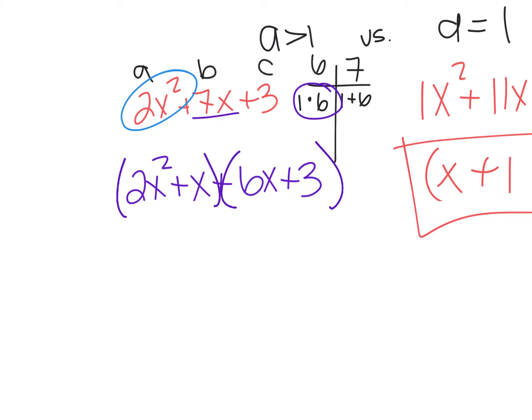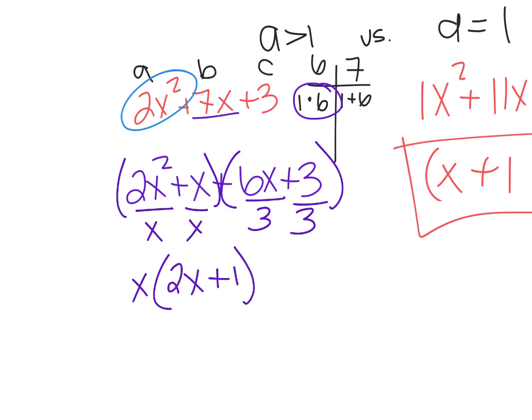In the first two, I'm looking for a greatest common factor in the first set of parentheses that I grouped. Okay, the first two terms that I grouped together. I see that I can take out an x. What's left over? 2x plus 1. In the second set, I do the same thing. I can take out a 3. What's left over? X plus 1. Oh, I'm sorry, 2x plus 1.